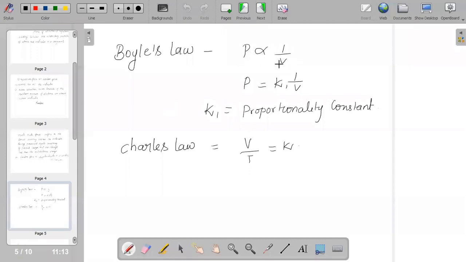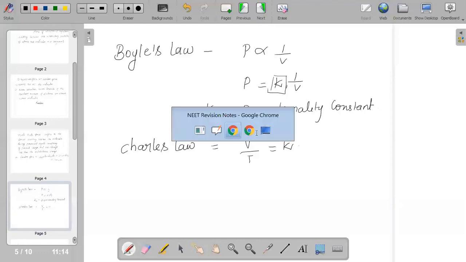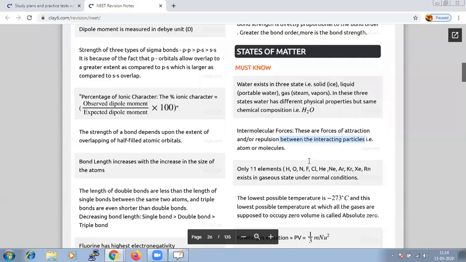Pressure is inversely proportional to volume, and we can say pressure P is equal to K into 1 by V. Here K is the proportionality constant, and it depends upon the amount and the temperature of the gas, and also on the units in which it is being measured. Since you are dealing with pressure as well as volume here, it is obvious that the temperature remains constant.